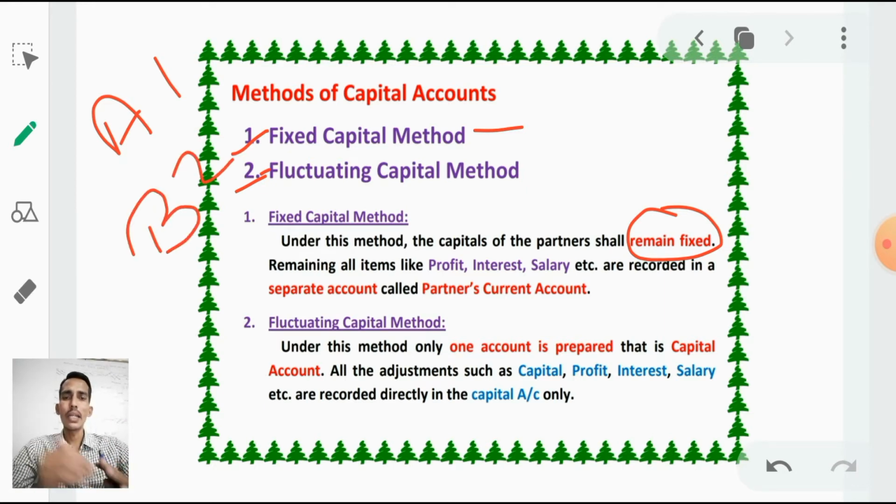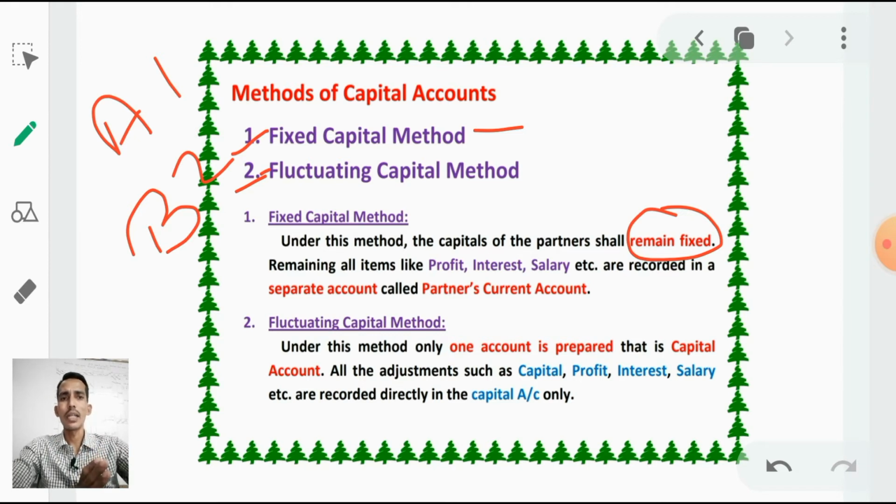So year by year their capital should be fixed: A's capital is 1 lakh this year, next year also, and B's capital will also be the same, 2 lakhs this year, next year also. Remaining adjustments, meaning if after 1 year they get any profit, interest, salary, those entries will be taken in a separate account, called the current account.